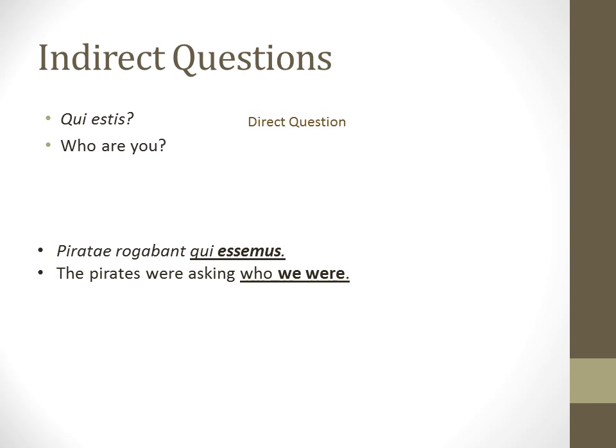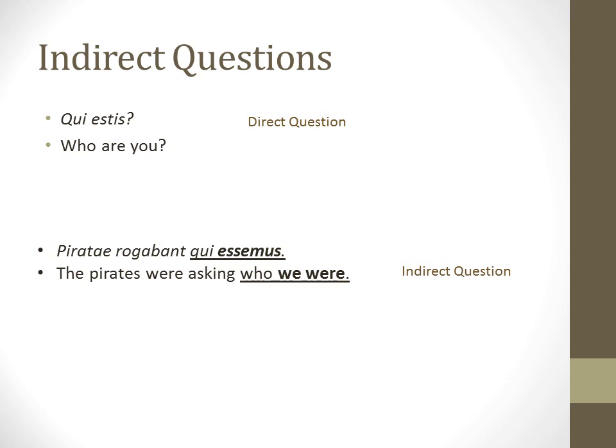Notice we don't have a question mark anymore. We don't have a direct question. Nobody is presently asking anybody anything. The pirates were asking. This is called an indirect question. We still have a question, right? Somebody asked us who we were in the past. But since that's not stated directly, we're going to call it an indirect question.